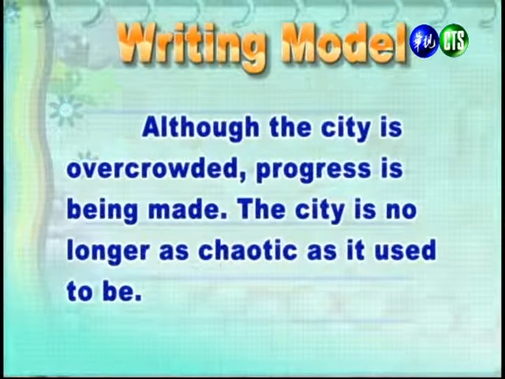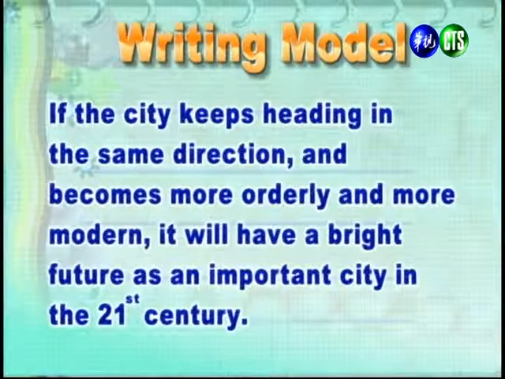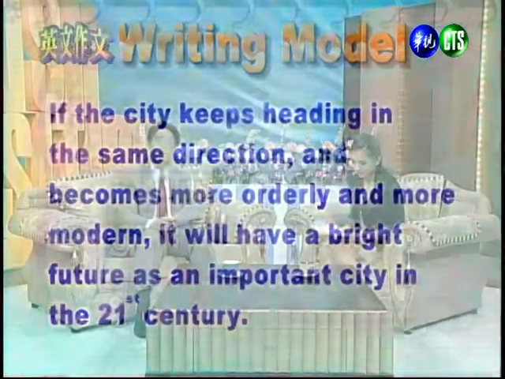Although the city is overcrowded, progress is being made. The city is no longer as chaotic as it used to be. 虽然这个城市过度的拥挤，但它还是一直在进步。这个城市不再像从前一样混乱不堪。If the city keeps heading in the same direction and becomes more orderly and more modern, it will have a bright future as an important city in the 21st century. 如果台北能继续朝这个方向发展，它将会在21世纪变成一个重要的大城市，而且拥有光明的未来。